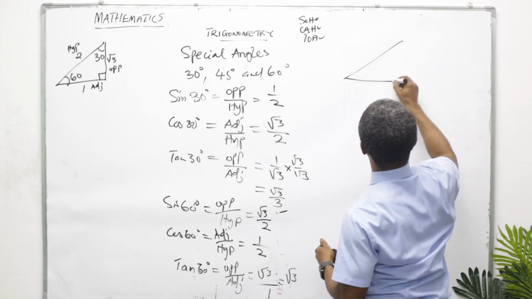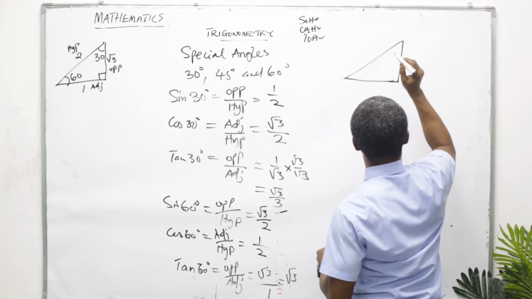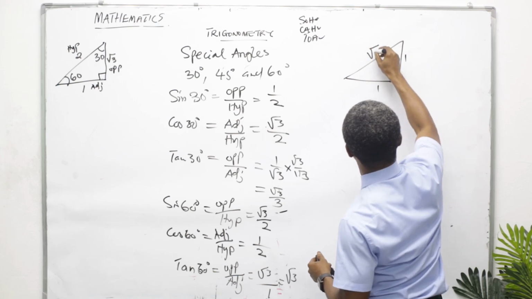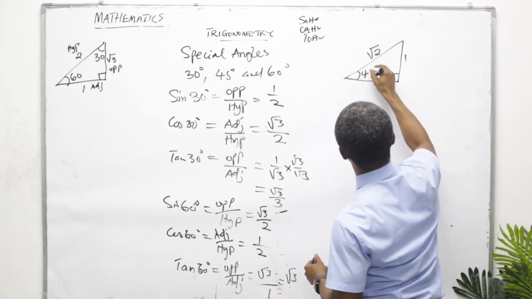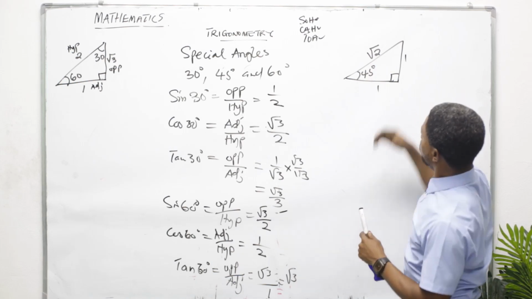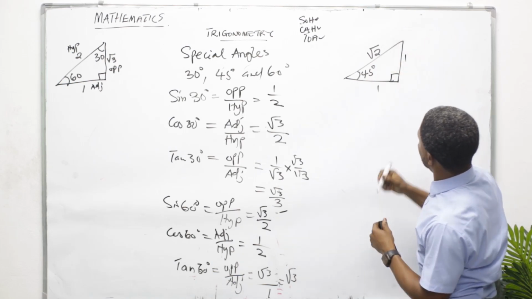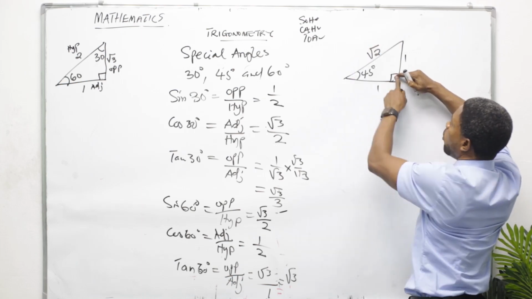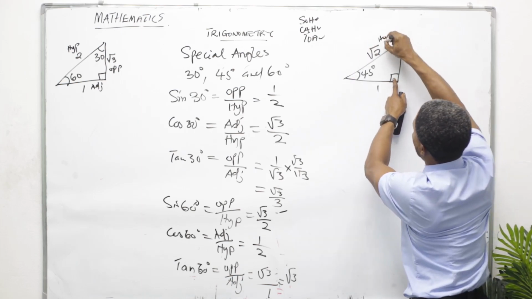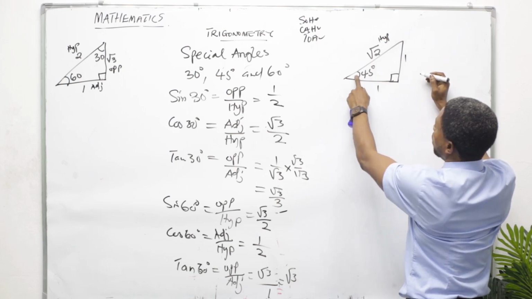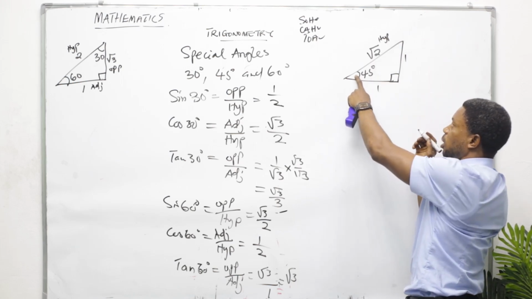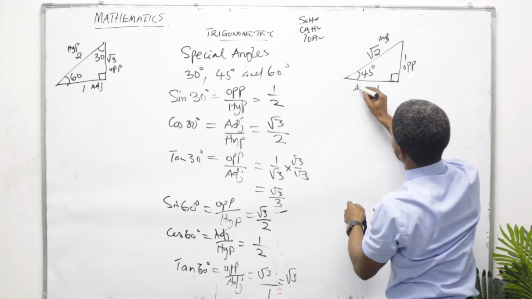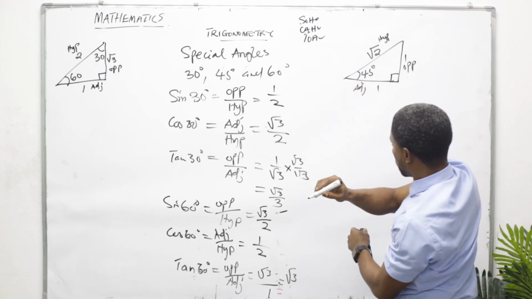45 degree. Under 45 degree, we consider a square of unit side 1, 1. Hypotenuse side will be root 2, and this is 45 degree. So if you have to consider this, the next thing you identify is the side. If this is angle 90 degree, the side that is opposite angle 90 degree is your hypotenuse. And then if you consider this angle 45 degree, here is your opposite, and here is your adjacent. You have done that, have you?